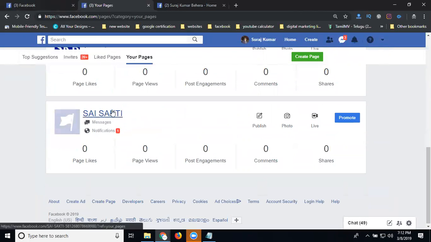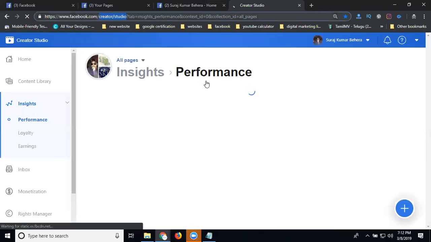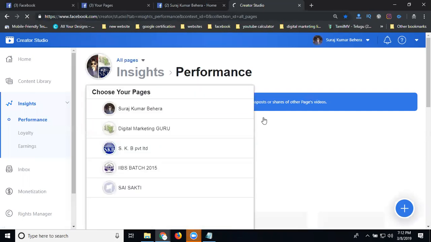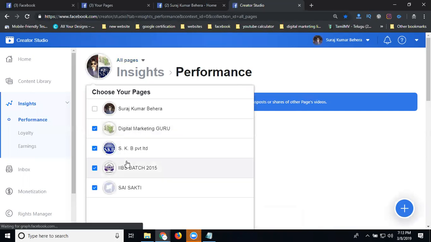The option is facebook.com/create/studio. Please write down facebook.com/creator/studio. So this is the URL. Once you open this, we'll check all the pages inside. You can apply for your monetization. We'll check each and every page, and it shows all the options.